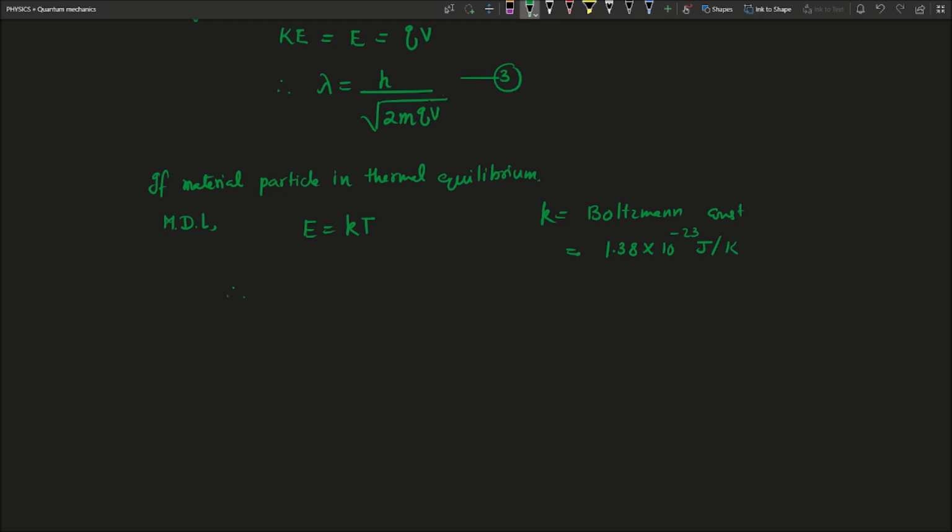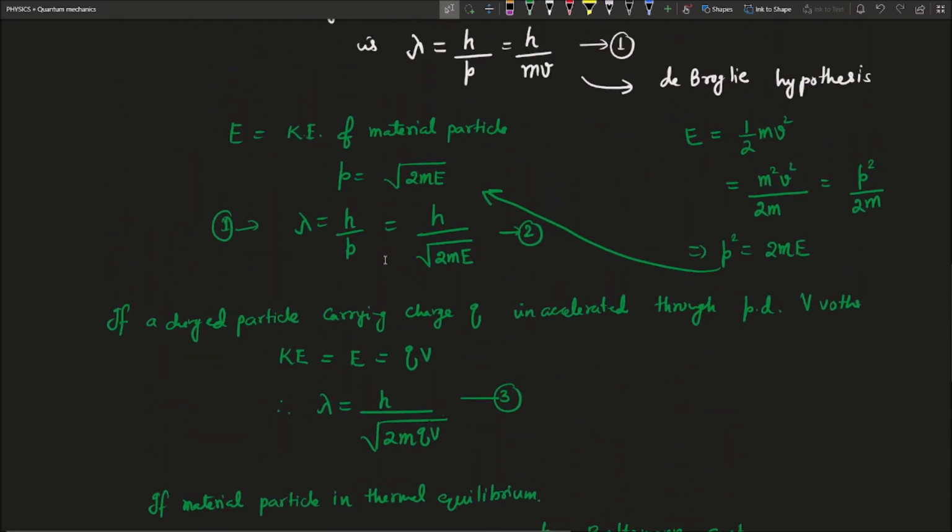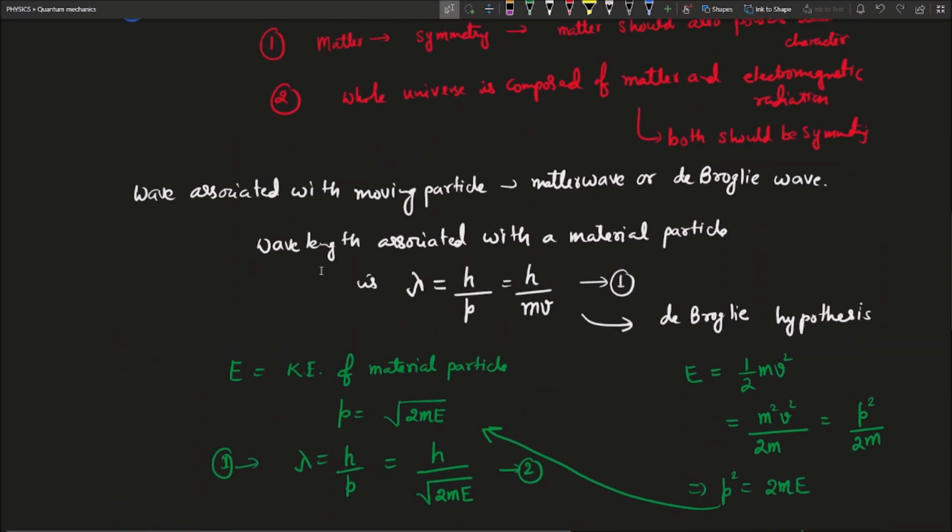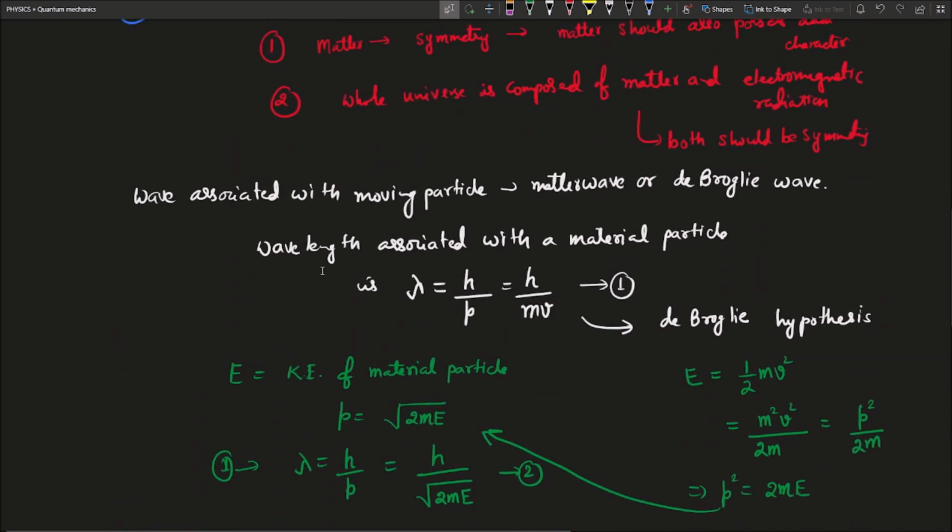So in this case lambda is equal to h divided by root over 2m, and in place of E we can write kT. This is the fourth equation of the de Broglie wavelength. So these are the four equations of de Broglie wavelength.